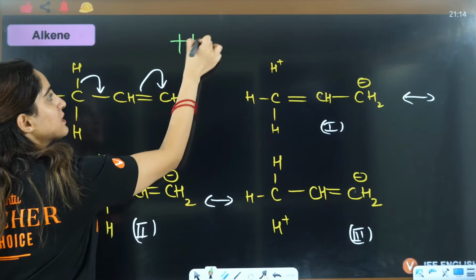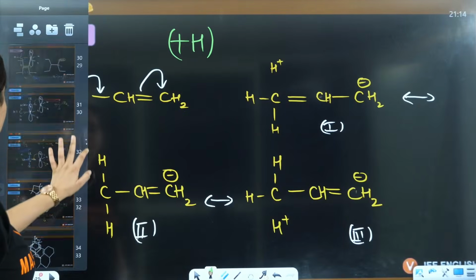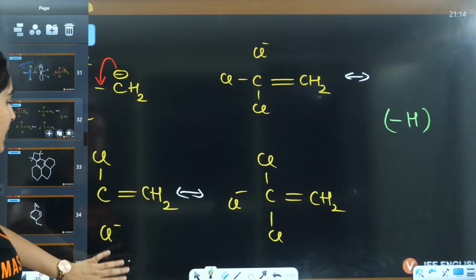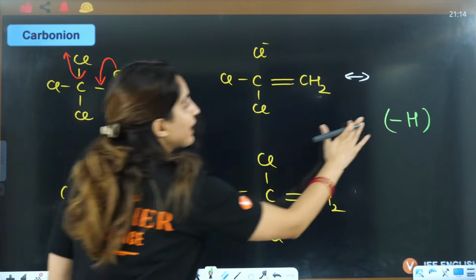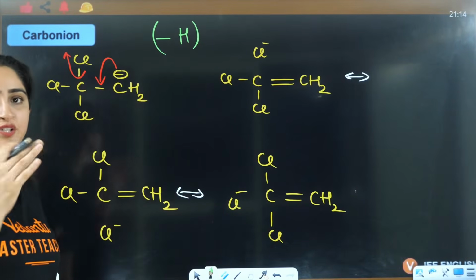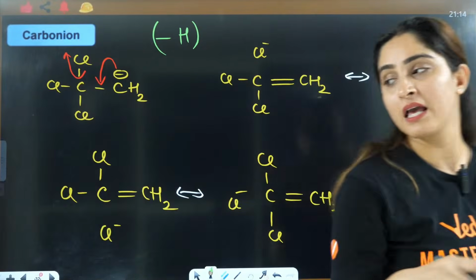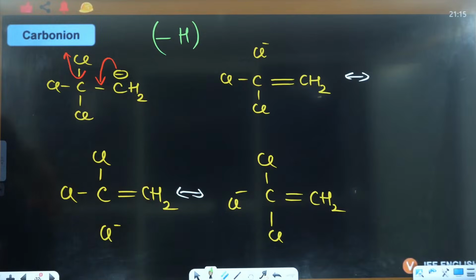So this is again plus H. In a simple carbanion, it is not showing anything, but when an electronegative element is attached, it shows you minus H here. Because now the carbanion is not accepting, it is donating. That is the reverse, that is minus hyperconjugation.